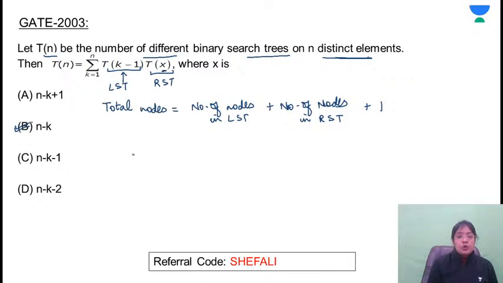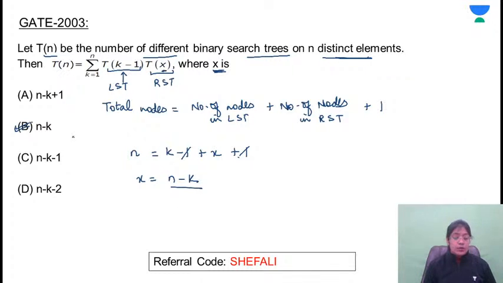So total number of nodes, since here they are using n, are n. Left subtree में, let's assume that it's k minus 1. Right subtree में, it is x, plus 1. This will get cancelled out and they are asking what is x. So x will be equal to n minus k. So clearly it's option B. Clear?